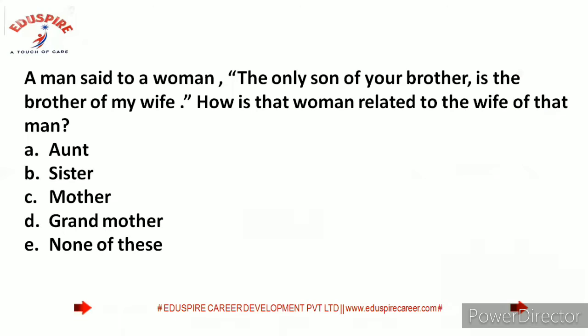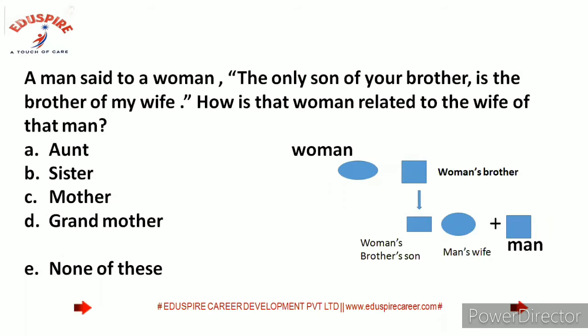A man said to a woman, "The only son of your brother is the brother of my wife. How is that woman related to the wife of that man?" Some options are given. So we need to find the correct answer from here.